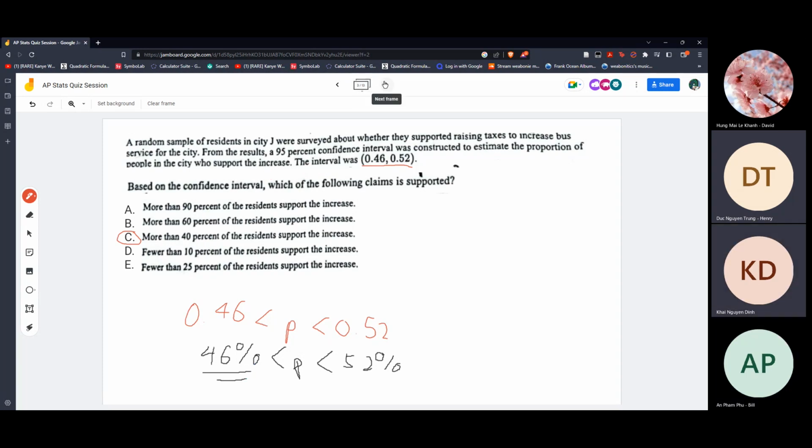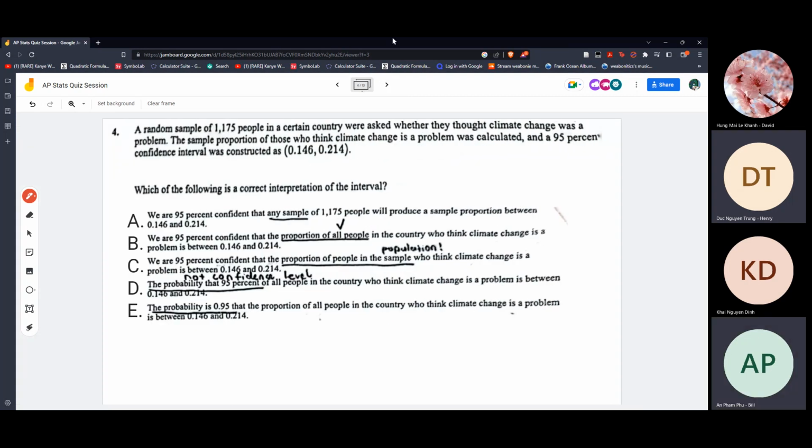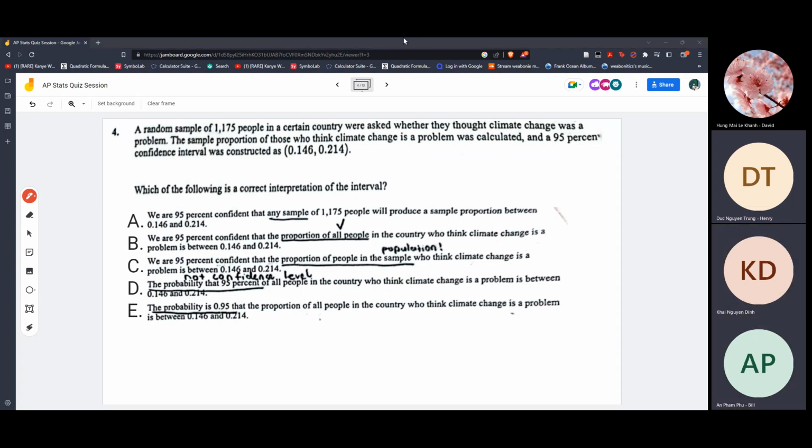All right, so up to the fourth question. This is also a confidence interval, where now you have to know how to interpret it. How I did this one is I write out my own interpretation and see which one matches mine the best.